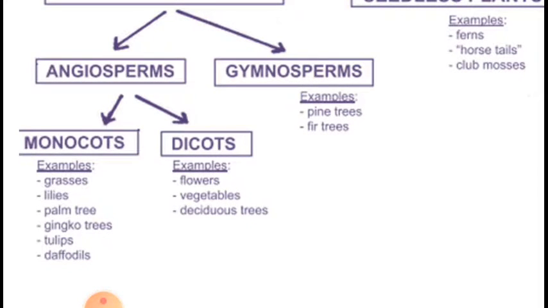The examples of monocots are grasses, lilies, palm tree, ginkgo trees, tulips and daffodils. The examples of dicots are flowers, vegetables and deciduous trees. When we talk about the examples of gymnosperms, they are pine trees and fir trees.